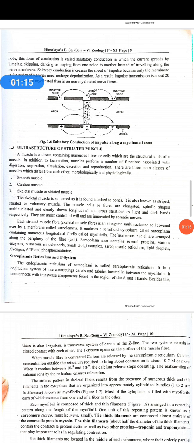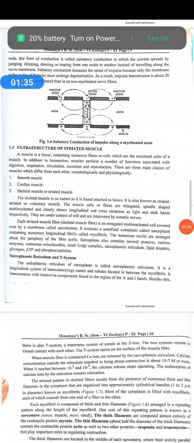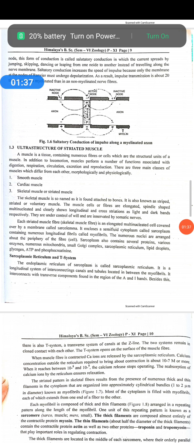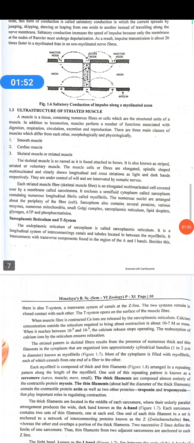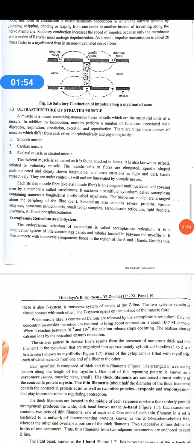So what about the skeletal muscle? Skeletal muscles are closely associated with skeletal components, which means they are attached to bones, and they have a striated appearance under the microscope because they consist of light and dark bands. Their activities are under the voluntary control of the nervous system, meaning under the control of will, and hence they are known as voluntary muscles. They are especially involved in locomotory actions, meaning movement and changes of body posture.